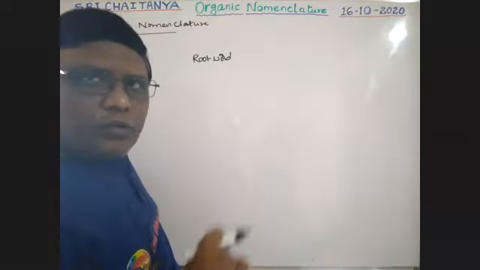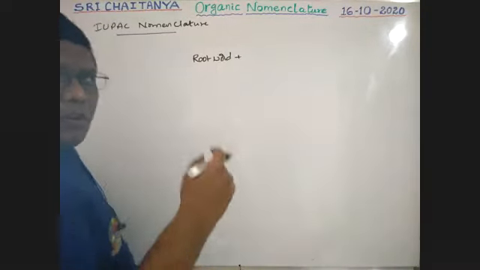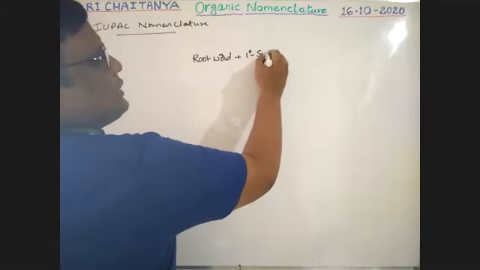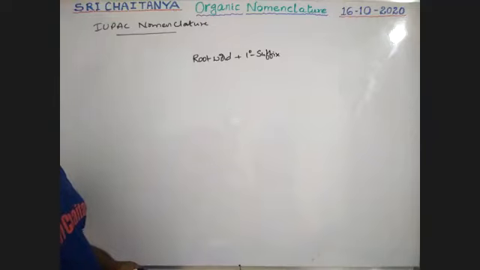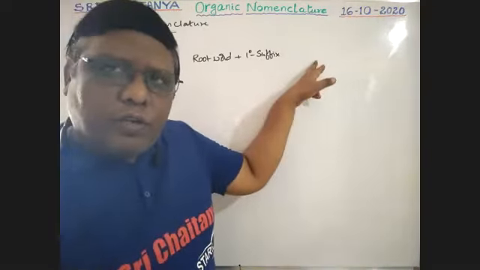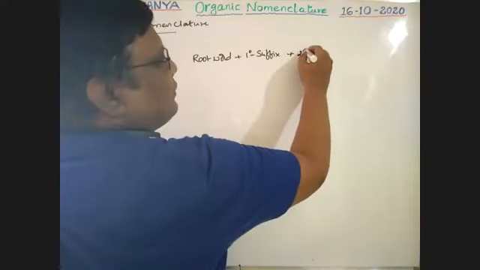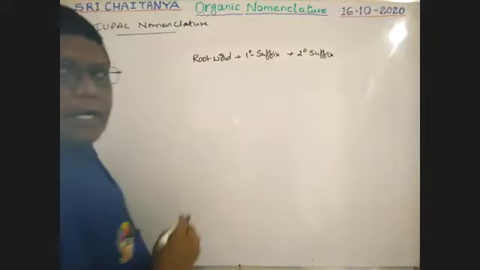First mention the root word. To this, a word very near to it is added, which is called the primary suffix. After this primary suffix, another word may also be used in some cases, which is called the secondary suffix.